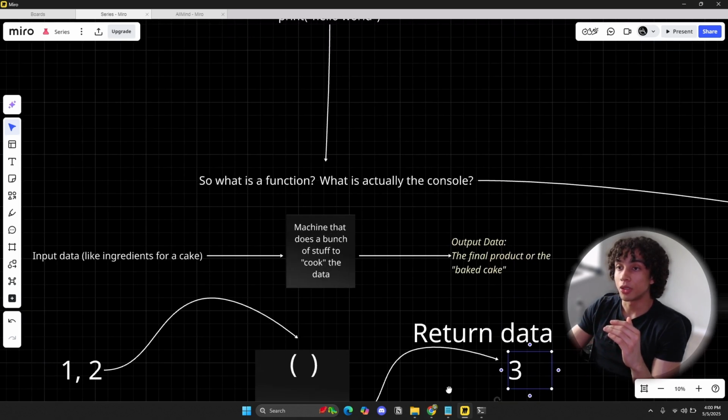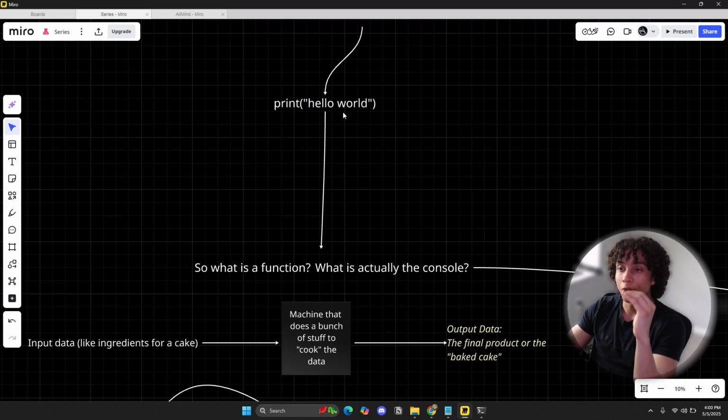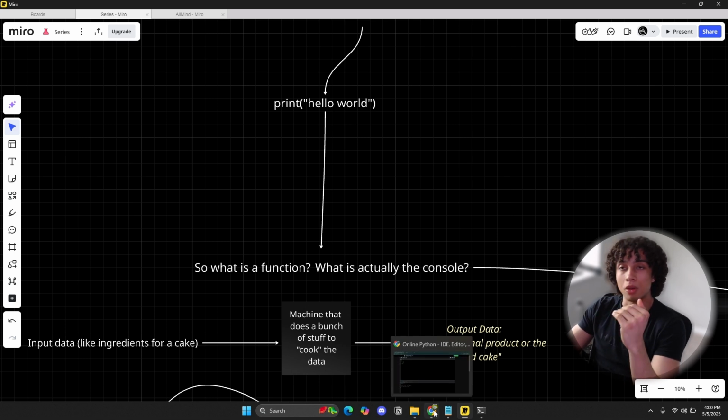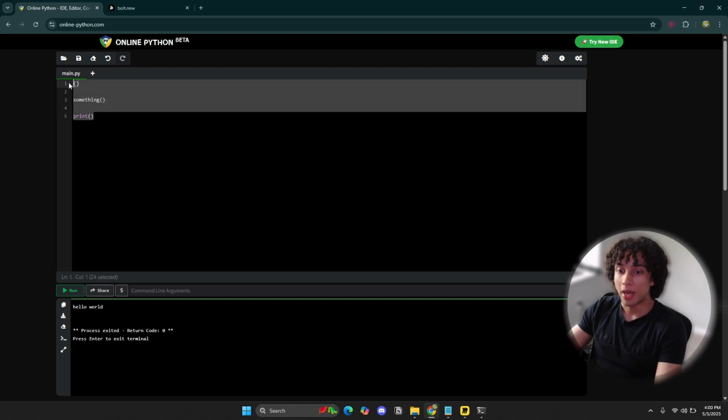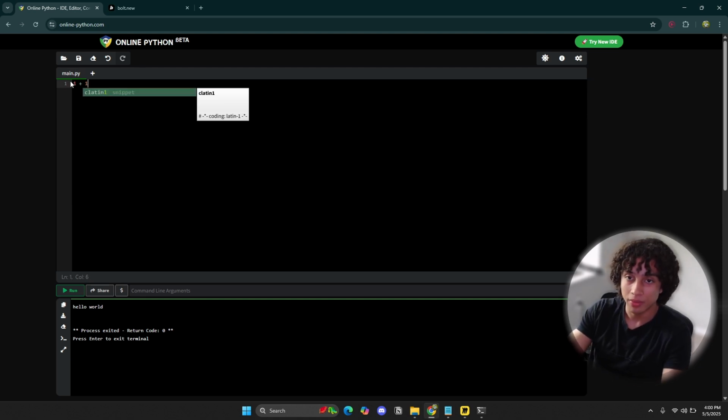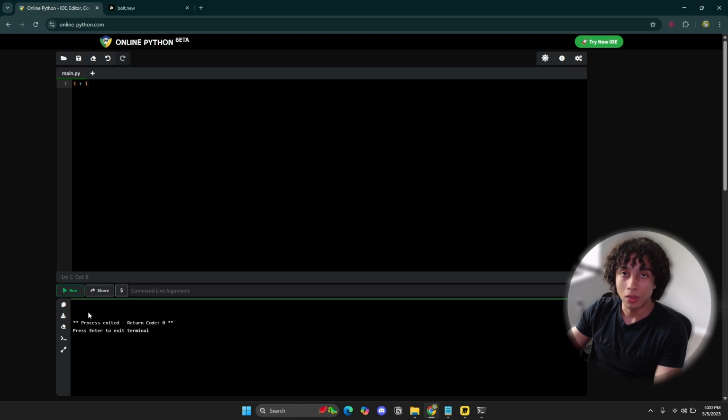So a print function is just a function that allows me to visualize the value of the data on my console, or on my interface, basically. So in this interface right here, if I have 1 plus 1, I'm not going to see anything in here, because the computer calculated what 1 plus 1 is, right? It's 1 plus 1 equals 2, and the computer calculated that.